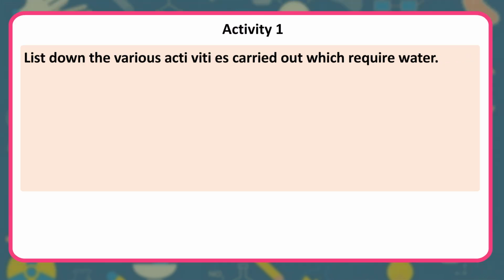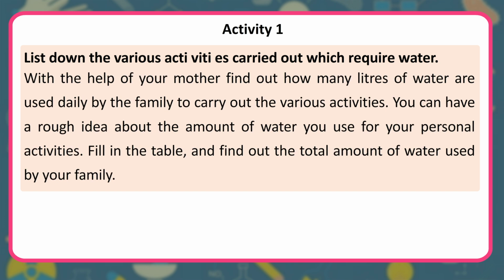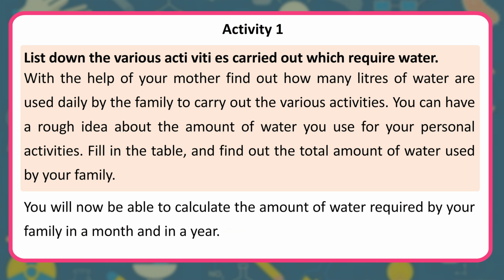Activity. List down the various activities carried out which require water. With the help of your mother, find out how many liters of water are used daily by the family to carry out the various activities. You can have a rough idea about the amount of water you use for your personal activities. Fill in the table and find out the total amount of water used by your family. You will now be able to calculate the amount of water required by your family in a month and in a year.